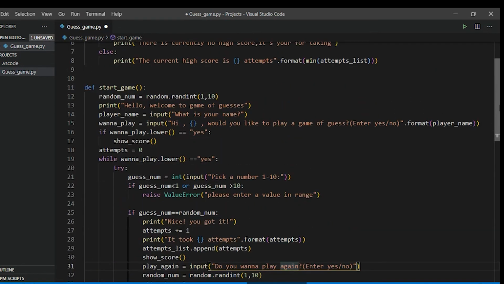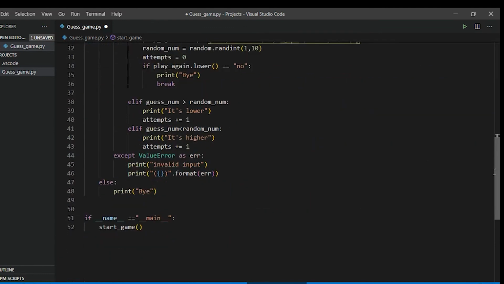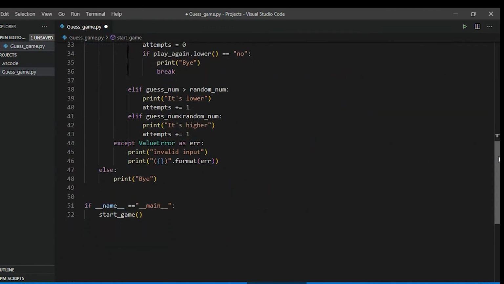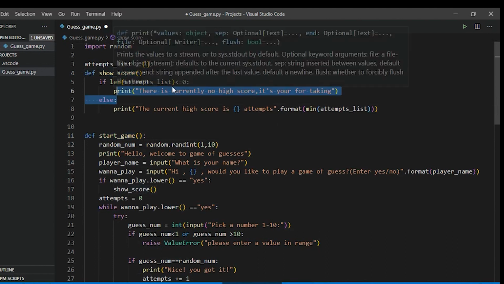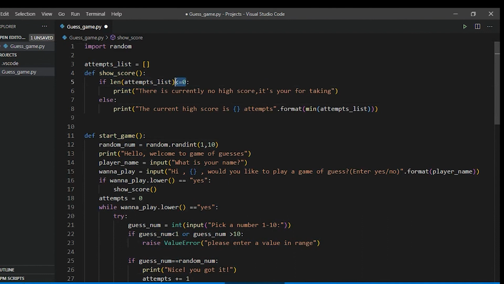Now let me tell you in short what this program does. It has 2 functions: show score and start game. Show score is used to display the high score. If there is no high score, meaning not even one attempt to play the game, then it will print this. And if the user has played even once, the minimum of the attempt list will be the high score.